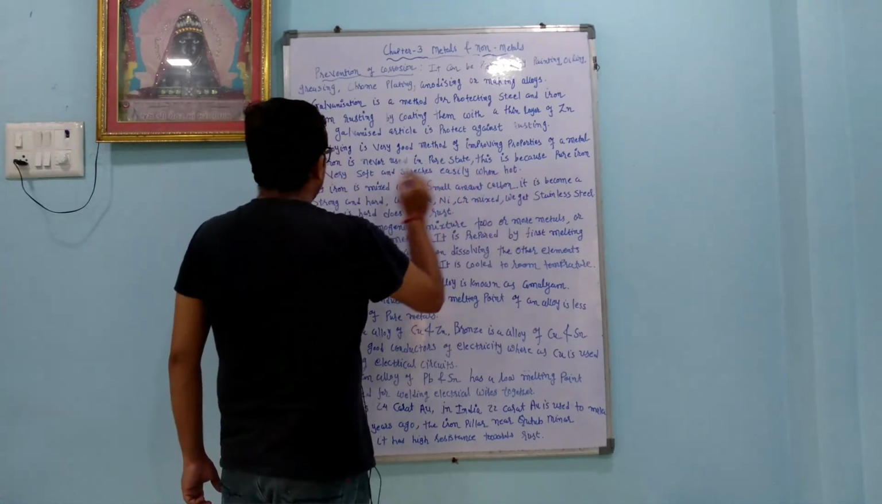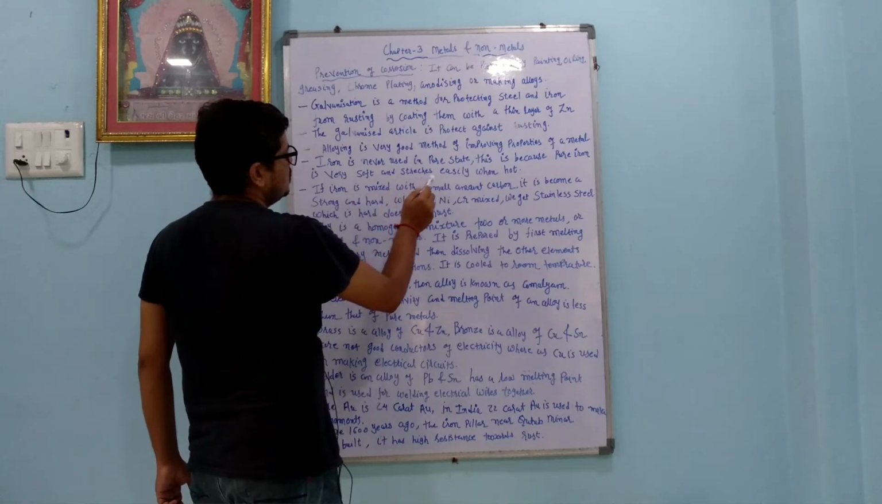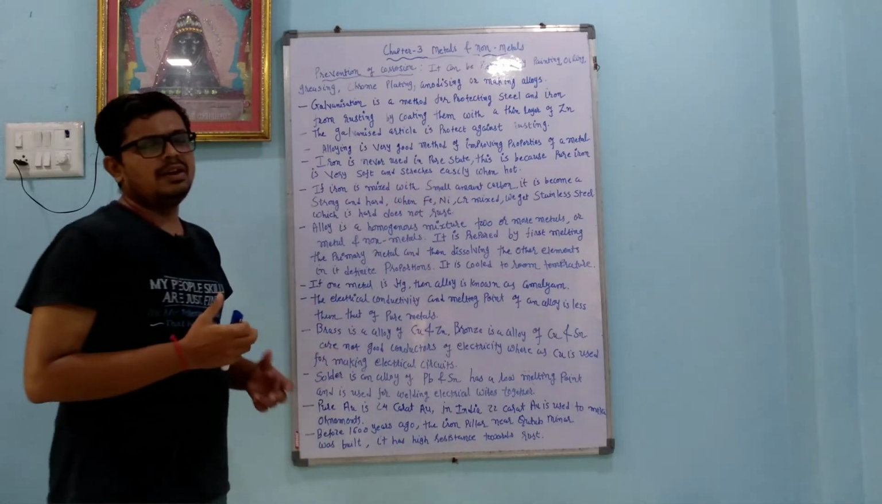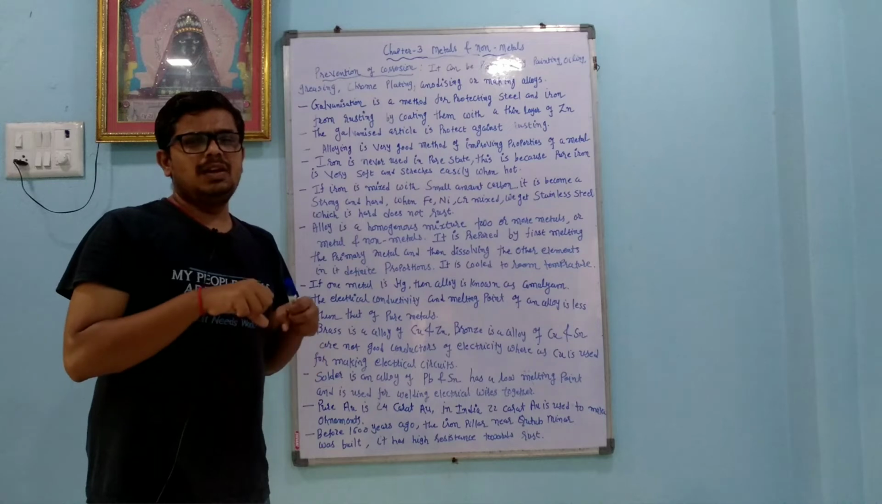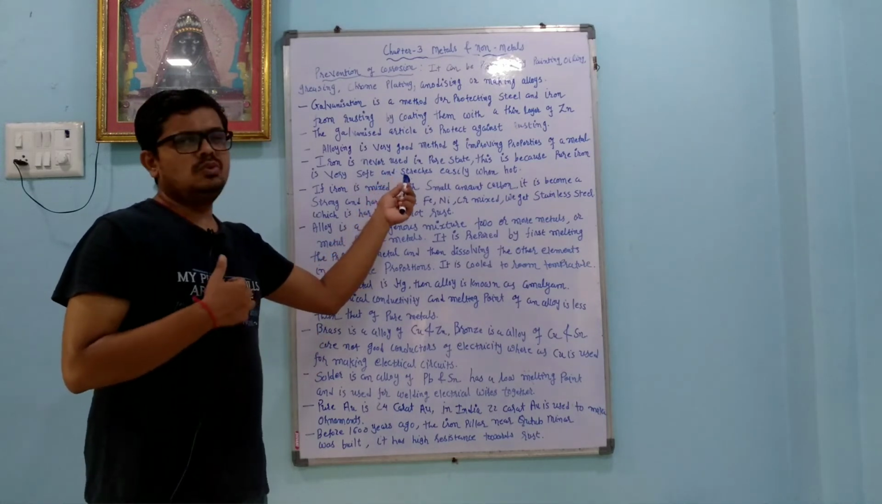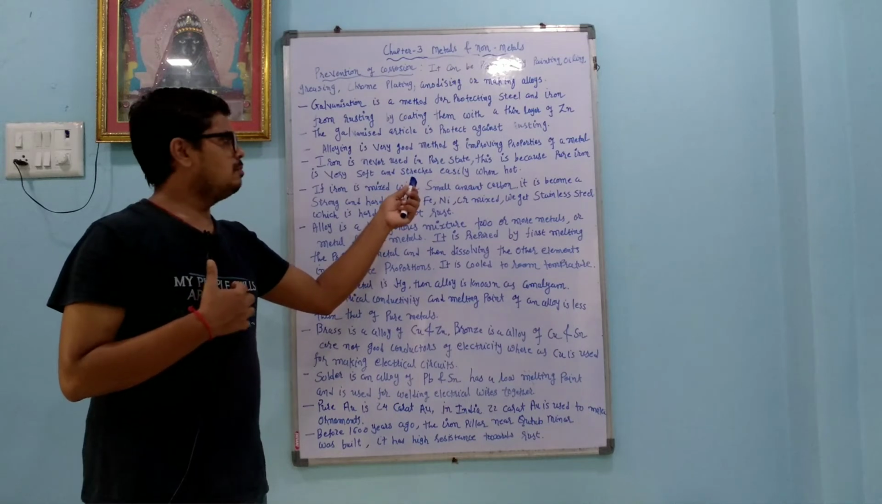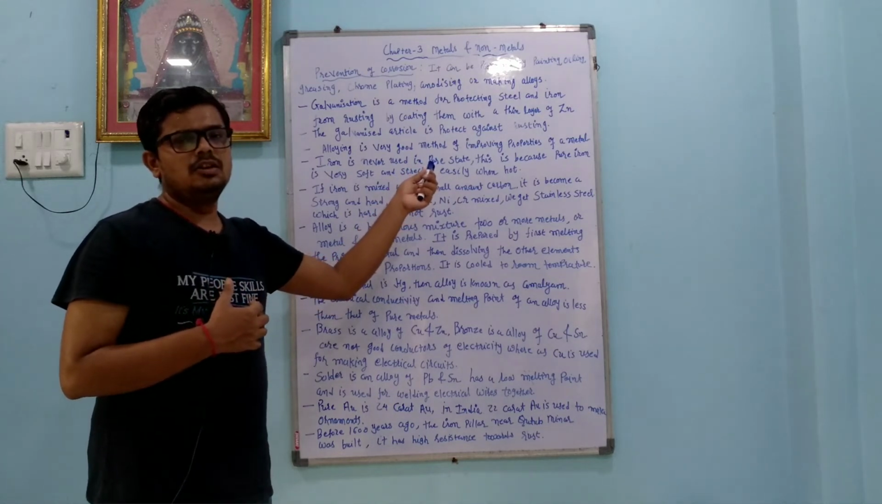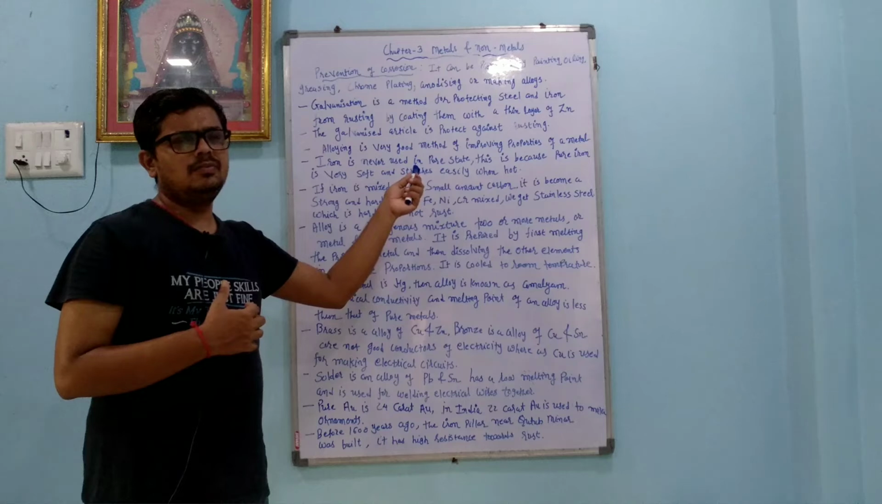This is because pure iron is very soft and stretches easily when hot. Pure iron has so many problems. It becomes soft at high temperature, and we can stretch it also. Strength is not there at high temperature, and rusting also starts. So we cannot use pure iron.